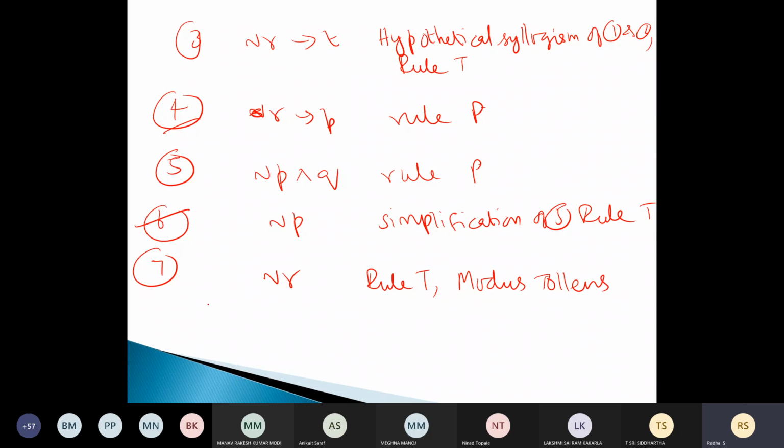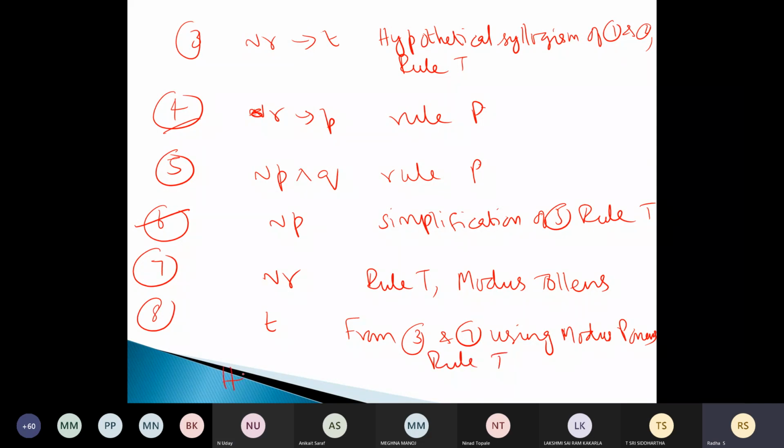Okay, still our aim is not over. Still something we need to do. We need to get T, right? Can you observe somewhere and say from 3 and 7 you get T. From 3 and 7 using what you are using? Modus ponens. So it is rule T. So hence we have the result. Whatever we want to prove, we have proved: we will reach home by sunset. Is it clear?